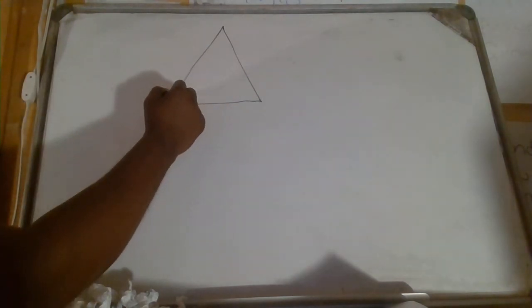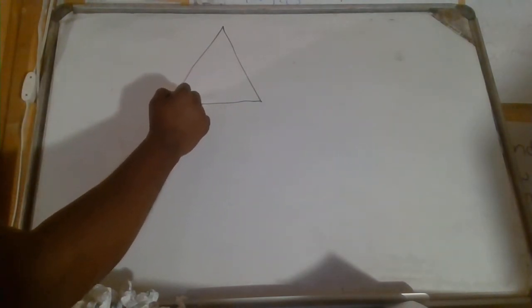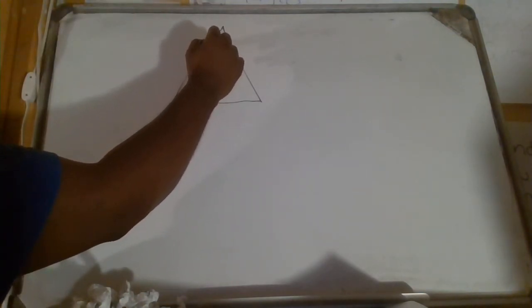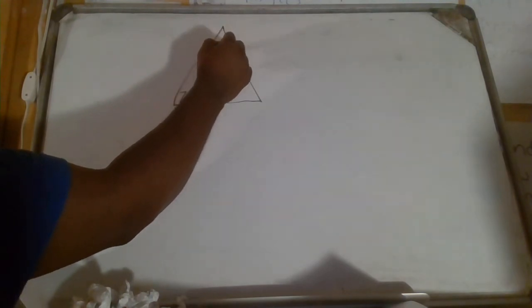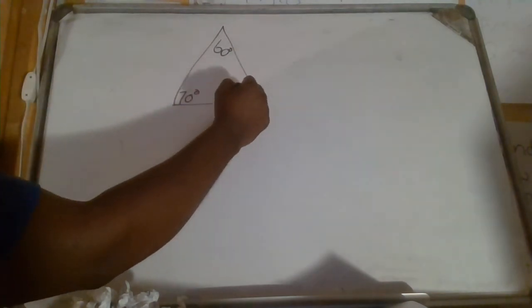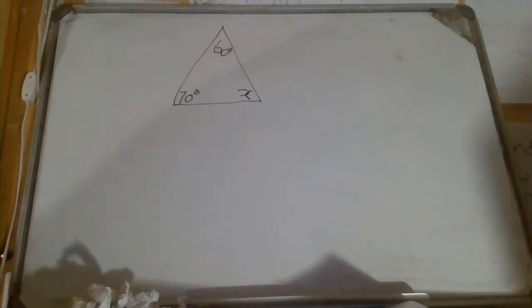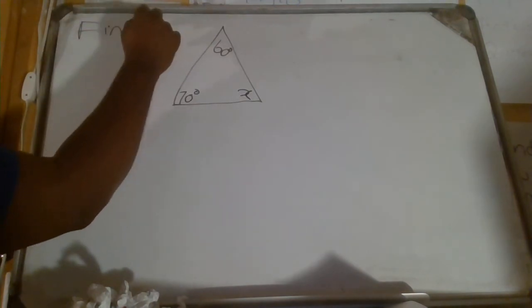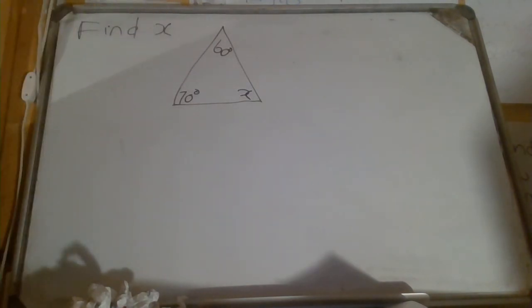And then you've got 70 degrees. And then let's say you've got 60 degrees here. And then you've got x here. Okay? And then they say find x.